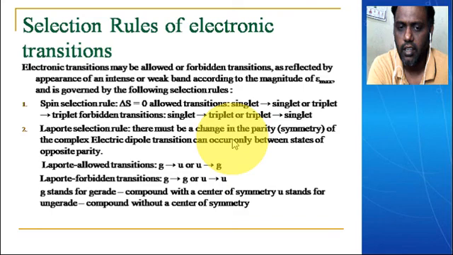Another selection rule is the Laporte selection rule, which requires a change in the parity or symmetry of the complex. Here electric dipole transitions can occur between states of opposite parity. In Laporte, you can see ground state to excited state or excited state to ground state. What we have said is singlet to singlet, triplet to triplet. If forbidden, then you can say it changes triplet to singlet or singlet to triplet.